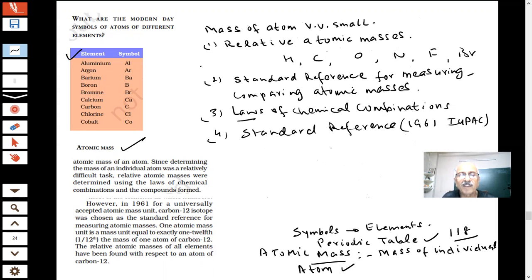Carbon-12 isotope has been chosen as a standard for measuring the atomic masses.